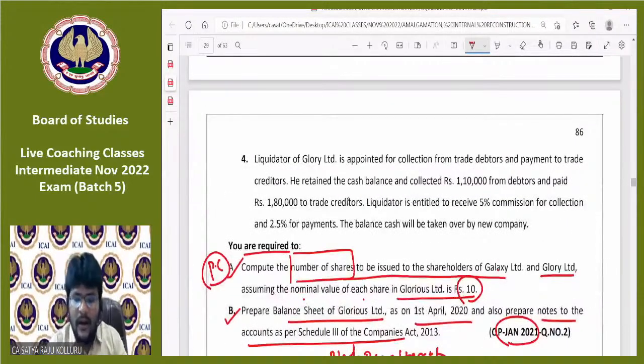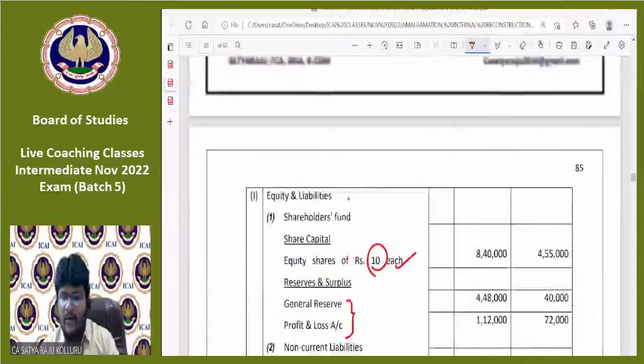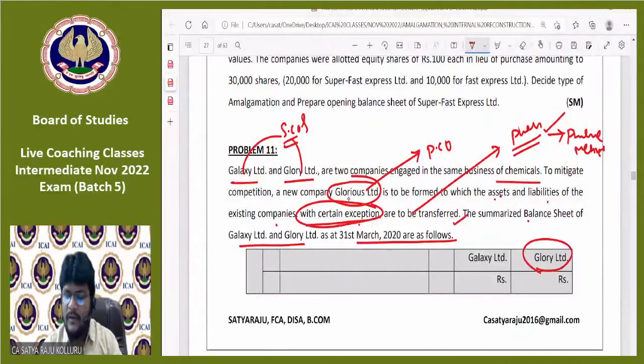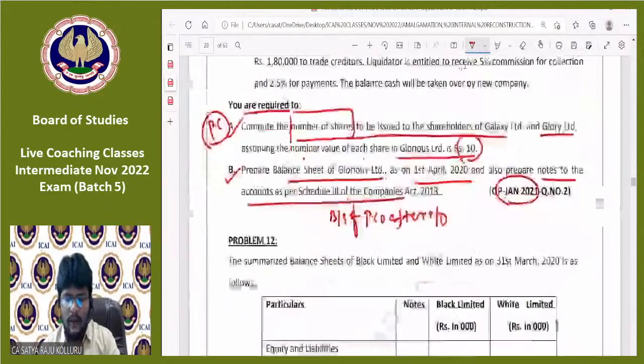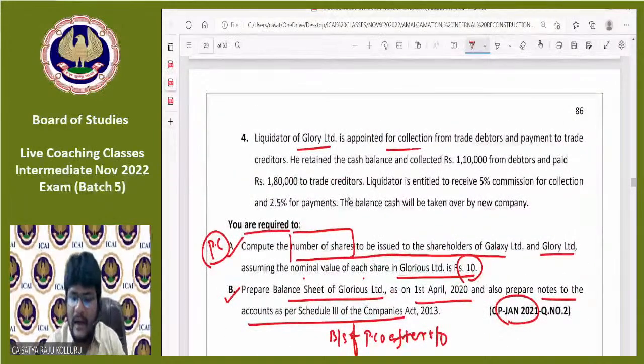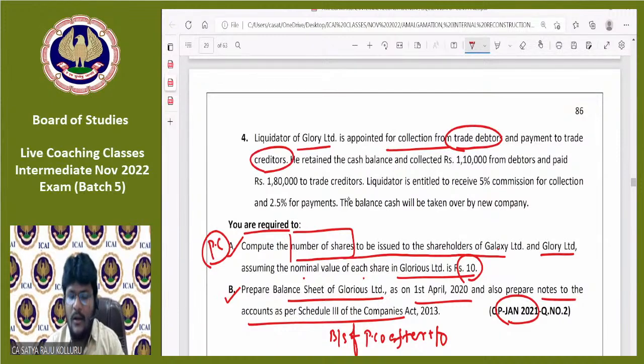Next, liquidator of Glory Limited. Who is the liquidator of Glory Limited? Glory Limited is one of the selling companies. So the liquidator of Glory Limited is appointed for collection from trade debtors and payment to trade creditors. Okay. Anyway, in the books of the selling company, a liquidator will be appointed, and he is collecting amounts from the debtors as well as making payment to trade creditors. He retained the cash balance.